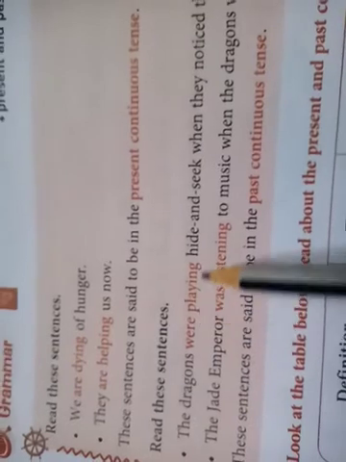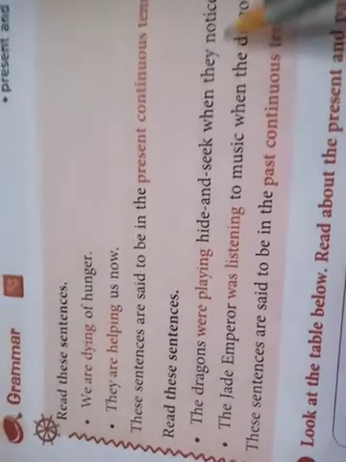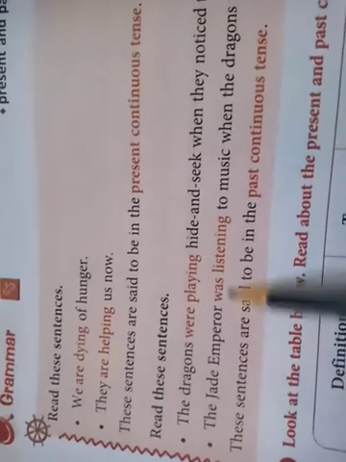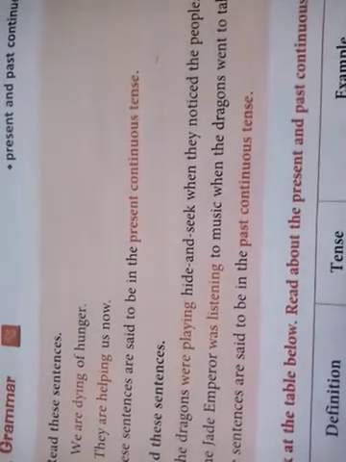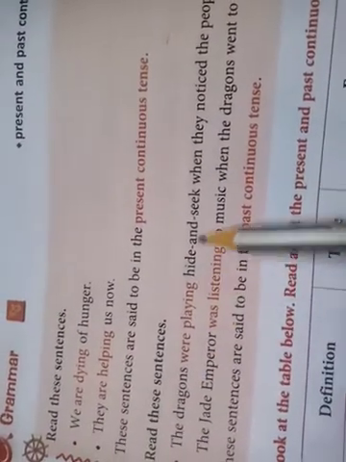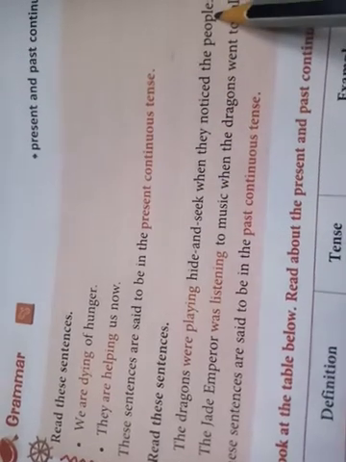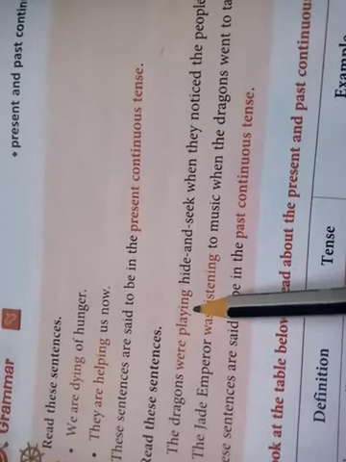Next sentence: The dragons were playing hide and seek when they noticed the people. Next sentence: The Jade Emperor was listening to music when the dragons went to talk to him. See the first sentence once again carefully. The dragons were playing hide and seek when they noticed the people. Okay. This action happened in the past.